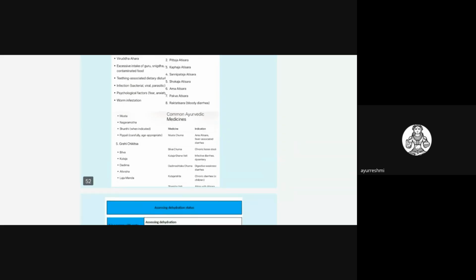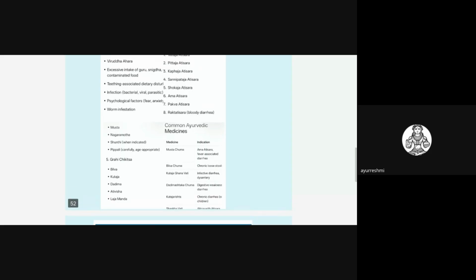Later on, if you give Grahi Chikitsa like Bilva, Kutaja, Dadima, Ativisha, along with Deepana Pachana, then definitely we can treat Atisara very well. Commonly used formulations are Musta Churna, Bilva Churna, Kutajaghanavati, or Balachaturbhadra Rasa.